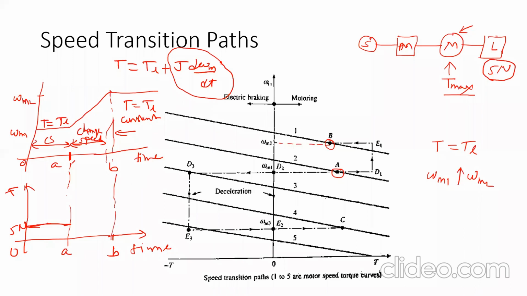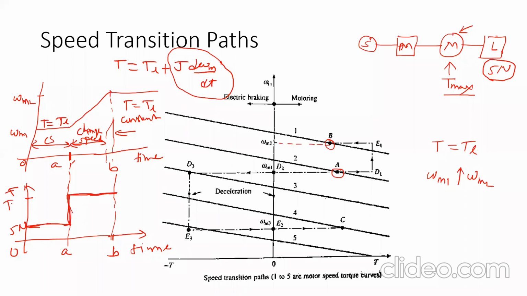And as I have told earlier, whenever there is a change in speed, whenever we want to accelerate, the machine must accelerate with its Tmax capability, the maximum torque capability of the machine. Suppose this is the maximum torque capability of the machine, means the machine will now run with the maximum torque Tmax.